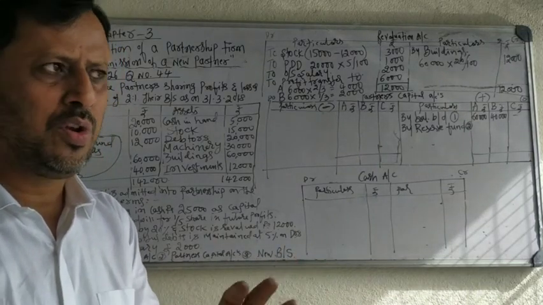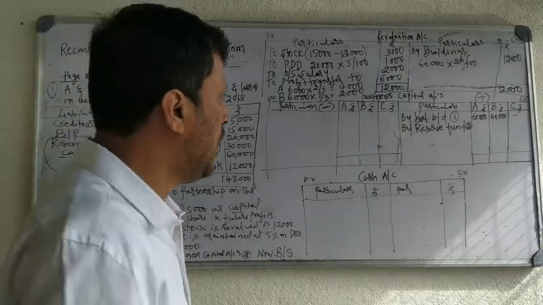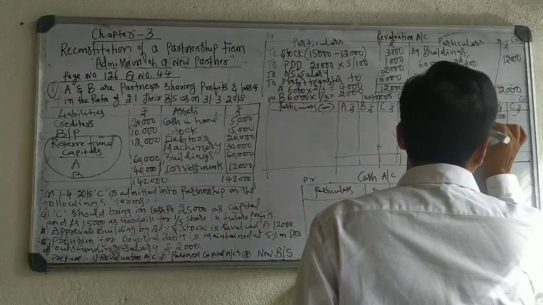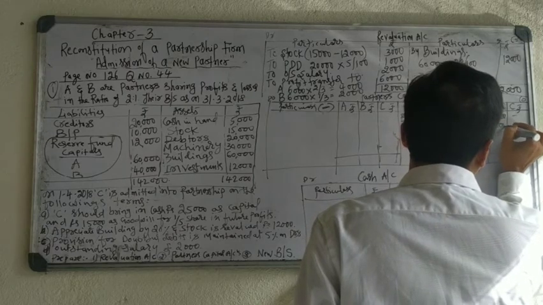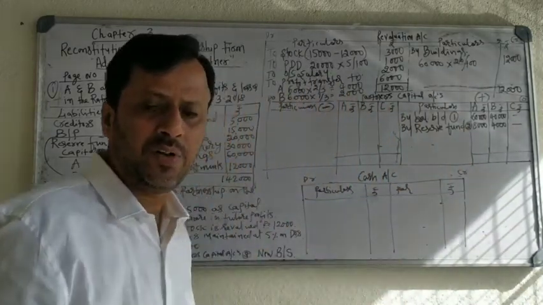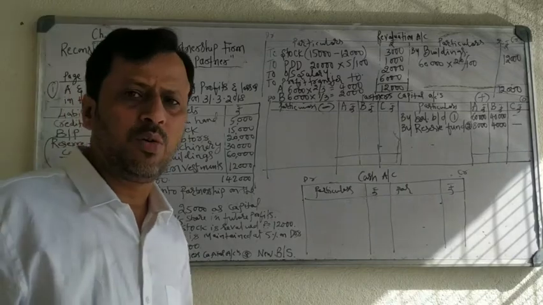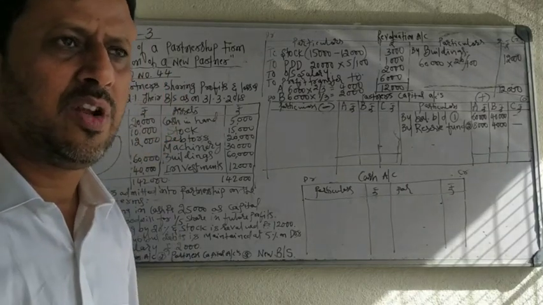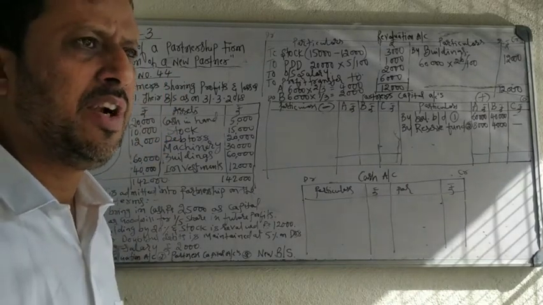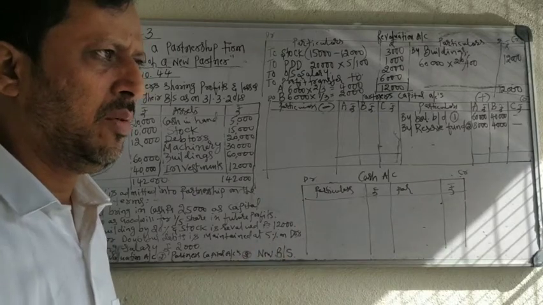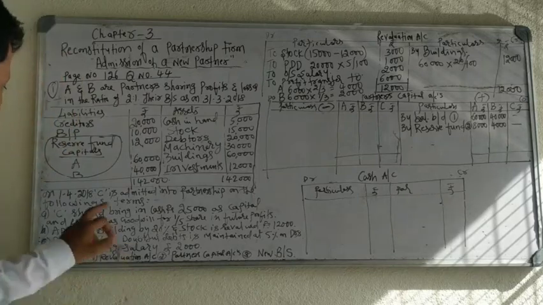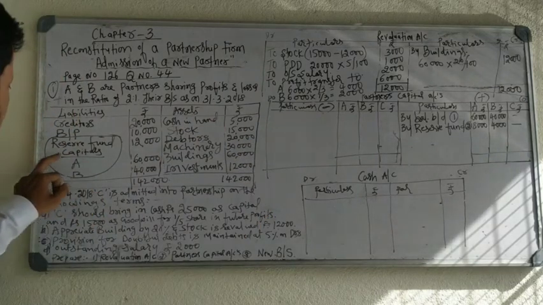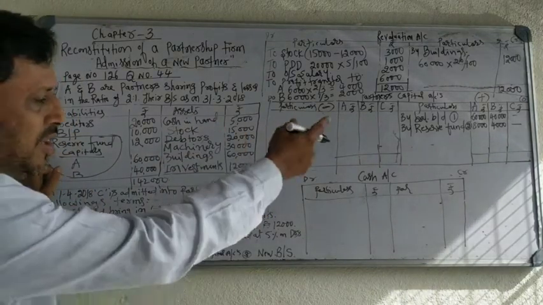That 12,000 you have to divide in 2:1 ratio. So A will get 8,000, B will get 4,000. Don't give it to the new partner. It does not belong to the new partner. Whatever the benefits or losses are there, that will be divided among only old partners before admitting a new partner. Okay, second entry is over. First entry, capital, record on the credit side. Second entry, reserve fund, record on the credit side.